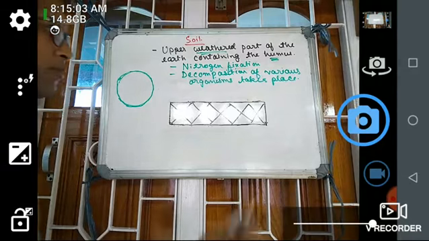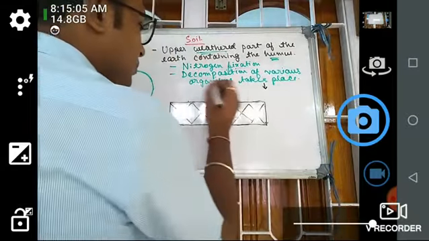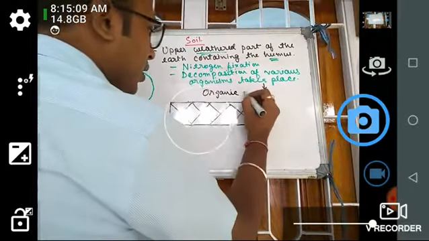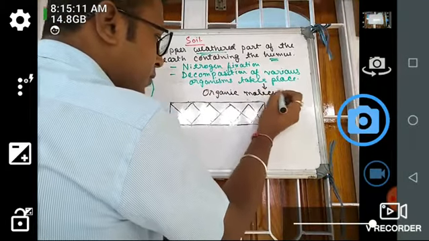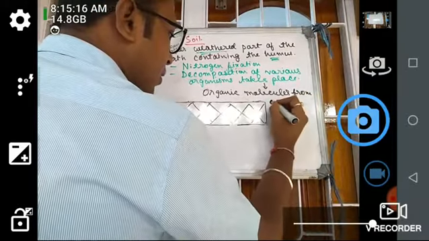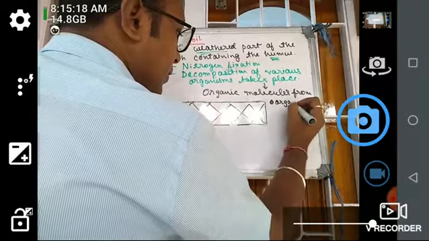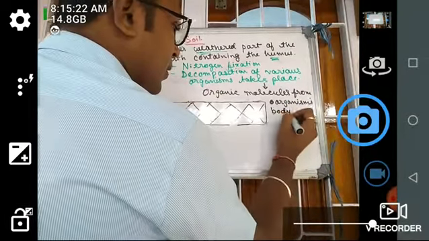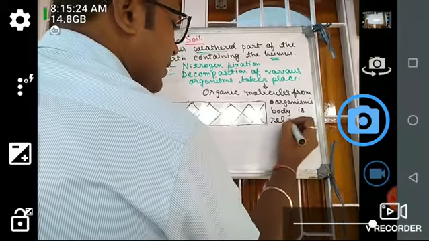The organic molecules from the organism's body are released.